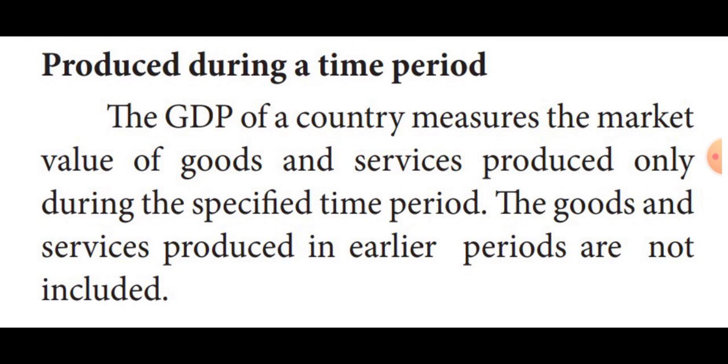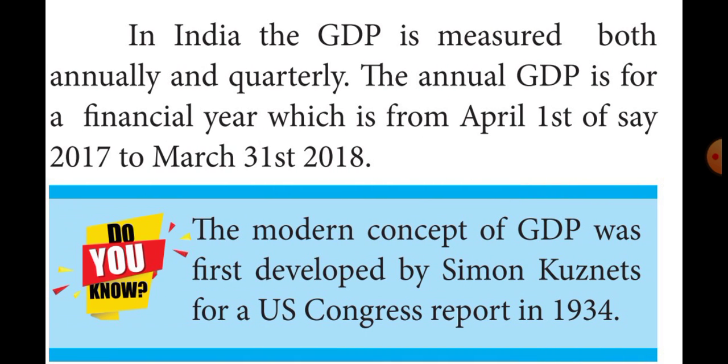Then how they are measuring the GDP in India is annually and quarterly. Annually means April 1st to next year's March 31st. That means April 1st 2017 to March 31st 2018 is written as 2017-18 GDP. Then they add the quarterly GDP estimate for 4 quarters, that means once every 3 months.